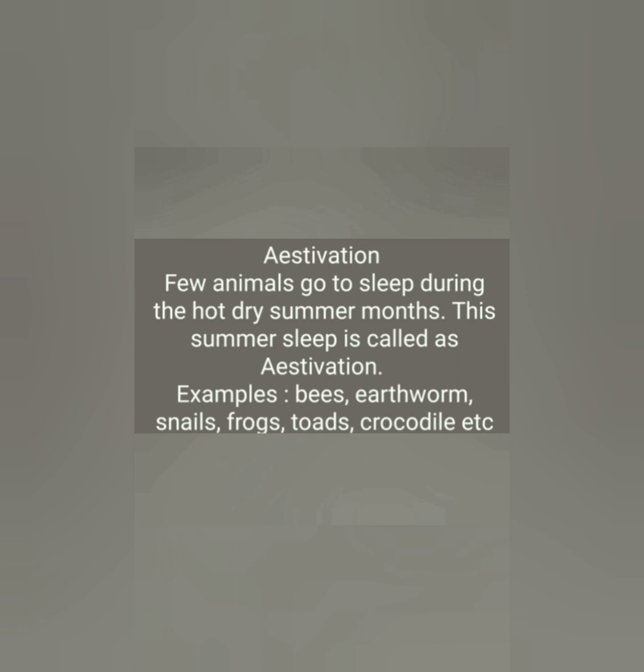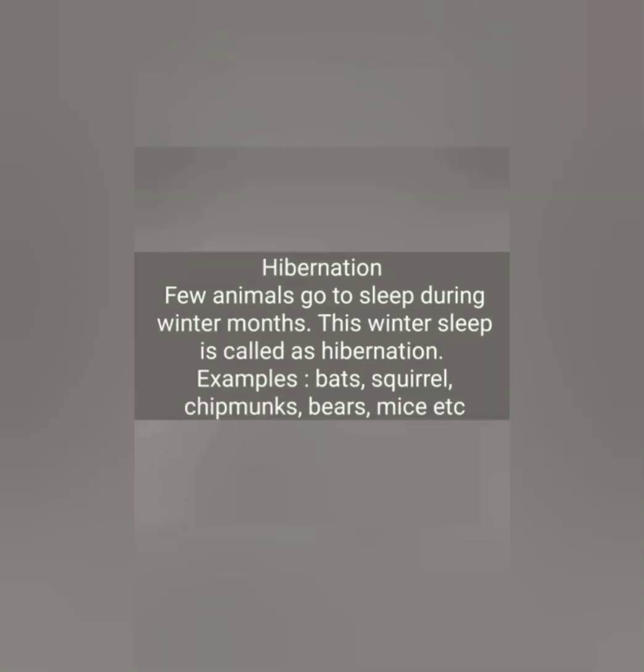They sleep during hot dry summer because they cannot tolerate the hot summer. Some animals go to sleep during winter months, and the winter sleep is called hibernation. For example, bats, squirrel, mice, chipmunks and bear sleep during the winter seasons. These are the examples for hibernating animals.